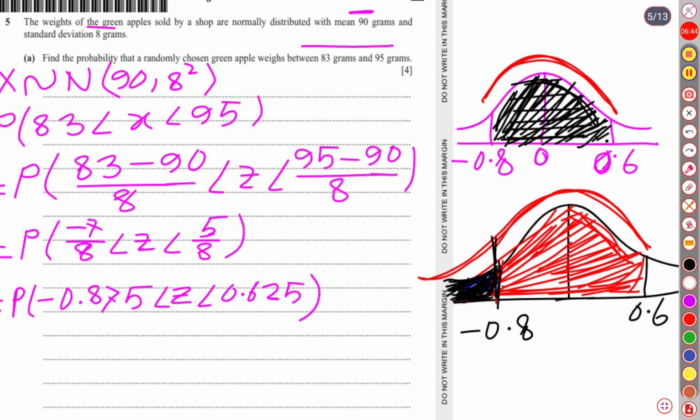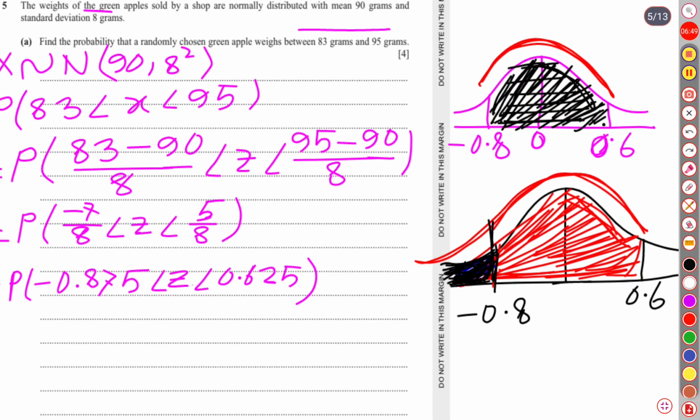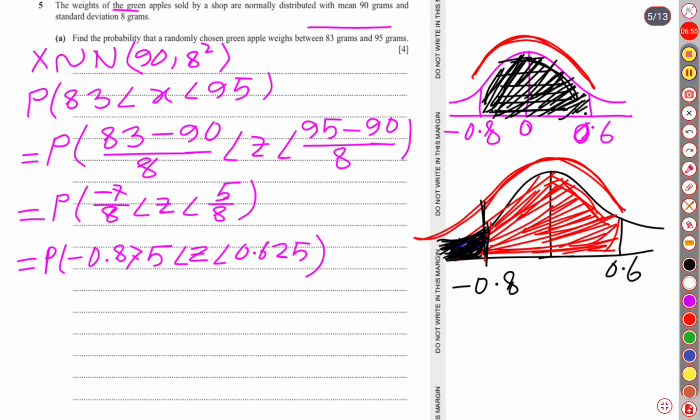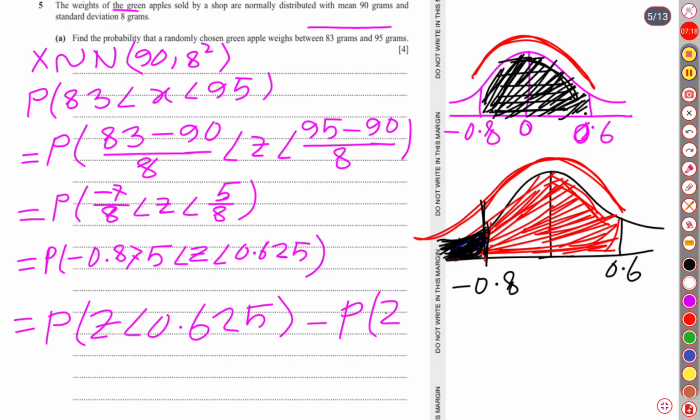So how are we going to write? We are going to write the probability of z less than 0.625, from which we will just subtract the probability when z is less than negative 0.8.